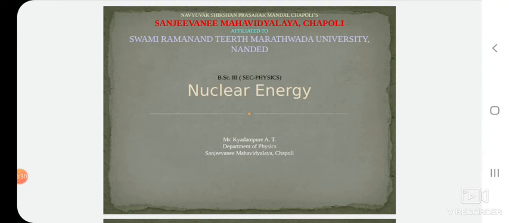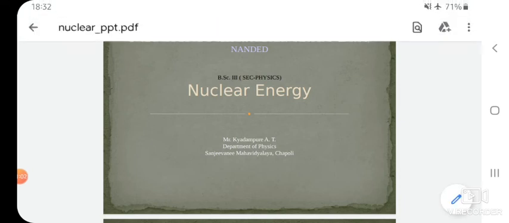Nuclear energy is usually considered another energy source, although nuclear energy itself is not a renewable energy source. The material used in nuclear power plants is not renewable. It is a non-renewable energy source. Nuclear energy harnesses the powerful energy in the nucleus or core of an atom. What is meant by atom, core and nucleus, we have to discuss in this PPT also.